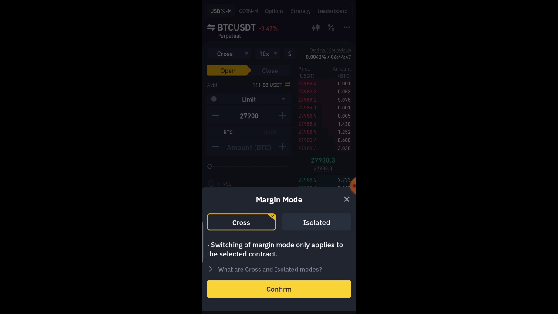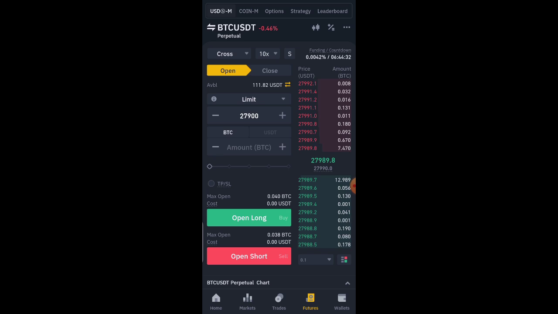So you have this as the default. Of course, most exchanges leave cross margin as the default, but you're going to see this on Binance as default. All right, so just click confirm. Once that is set, the next thing you want to do is to set your leverage.